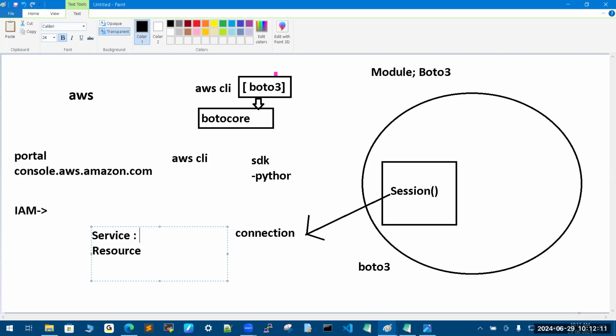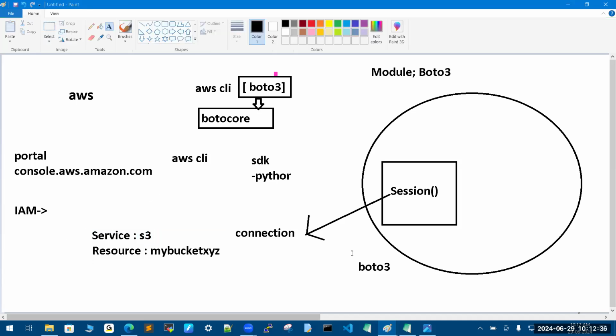S3 is one service name, storage. By that S3, if I create a bucket, my bucket XYZ, this is the resource. Whatever you create is a resource. What Azure or AWS or GCP provide are services.